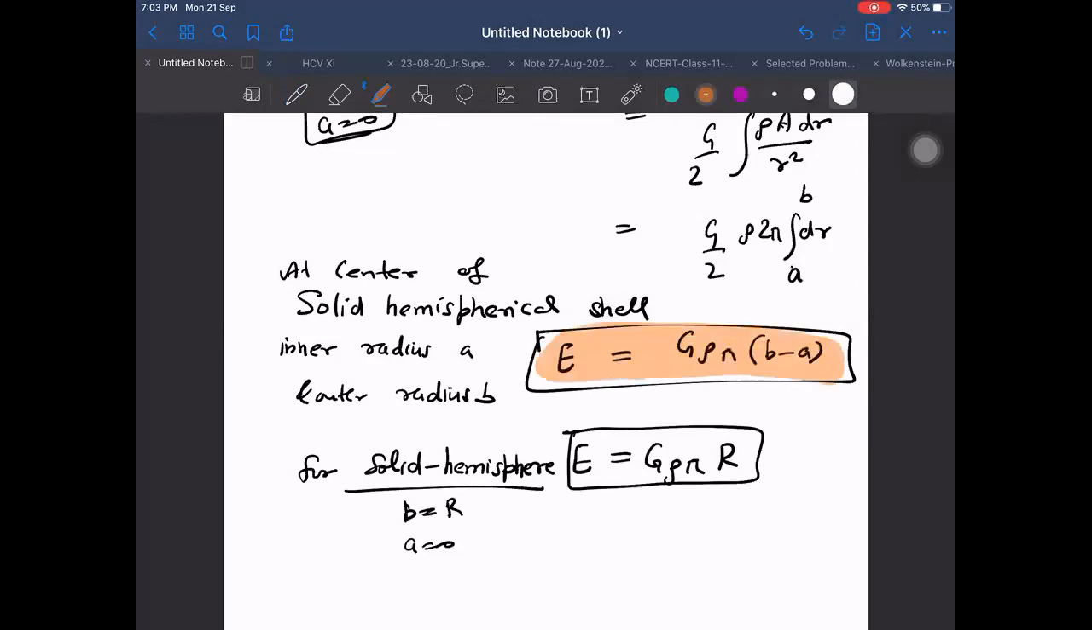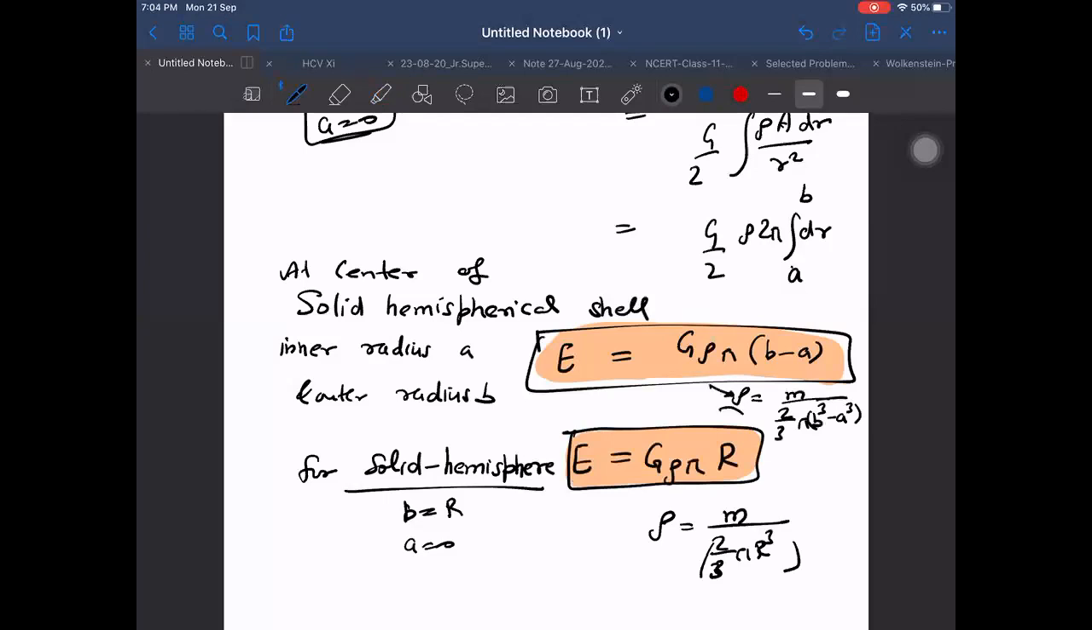But there will be one difference in these two formulae. They appear to be very much similar, but the difference will be in terms of the value of rho. Don't commit the mistake of putting the wrong one. For the solid hemisphere, rho is M upon 2 by 3 pi R cube. But in the shell case, it is M upon 2 by 3 pi into b cube minus a cube. So in terms of M, this formula will appear to be much different.